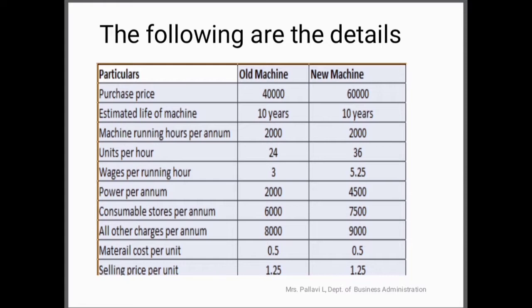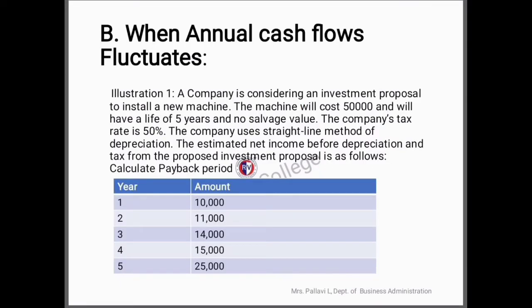Please watch the video. So now let's see how to calculate the payback period when the annual cash flows fluctuate. I'll read out the illustration. A company is considering an investment proposal to install a new machine. The machine will cost 50,000 and will have a life of 5 years, and there is no salvage value. The company's tax rate is 50%, and the company uses the straight line method of depreciation.